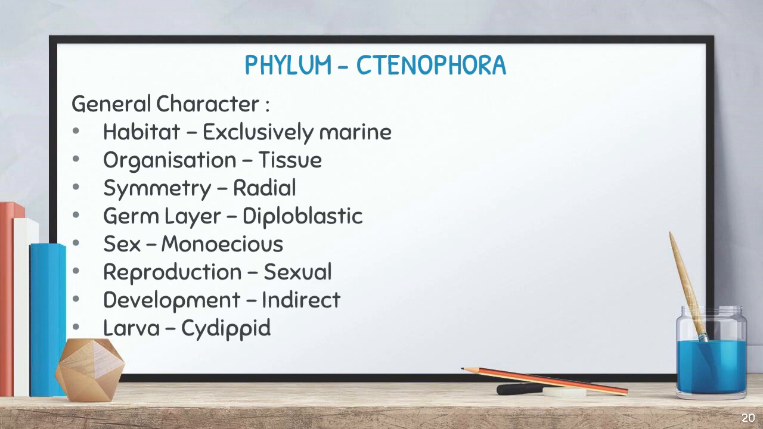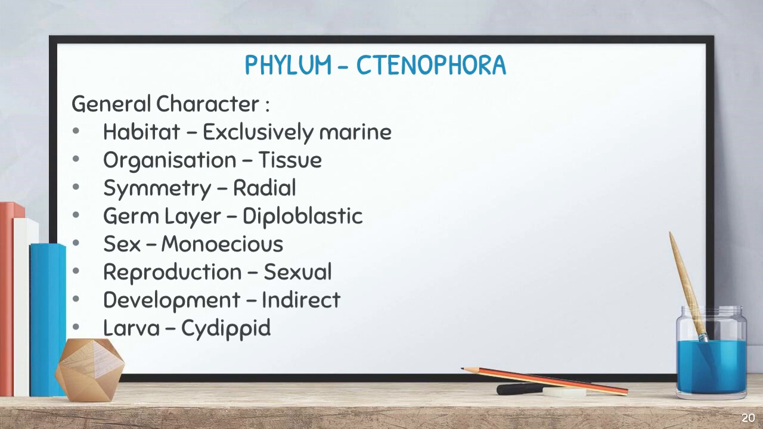Ctenophora, and one common name they gave is comb jellies. Fine. Okay. So let us see some general characters of this Ctenophora. The habitat is exclusively marine. It lives only in marine water. Then the organization is tissue level of organization, the symmetry is radial symmetry, the germ layer is diploblastic, and sexes are monoecious.